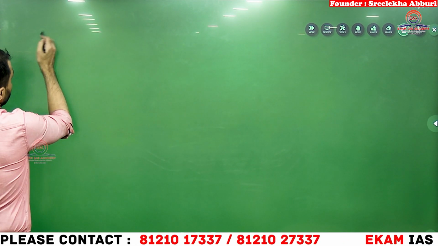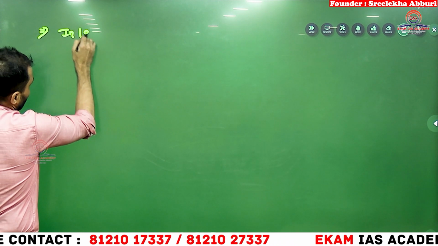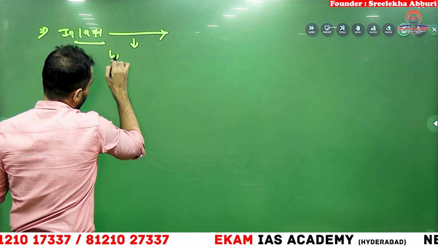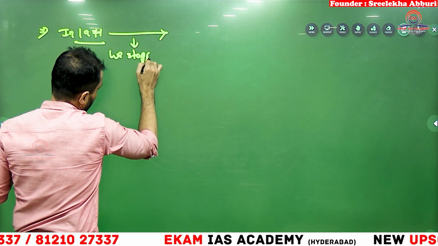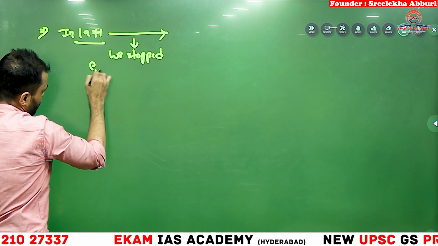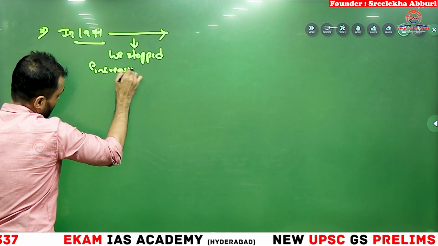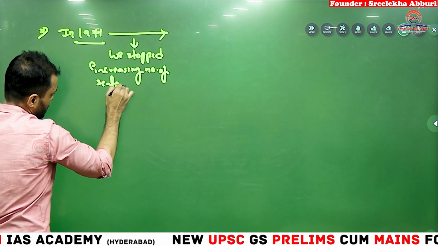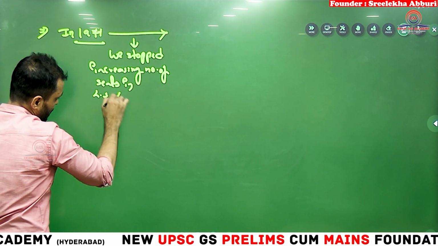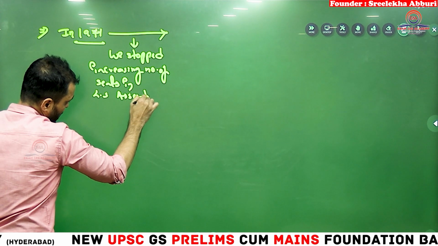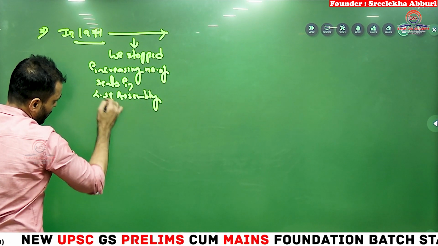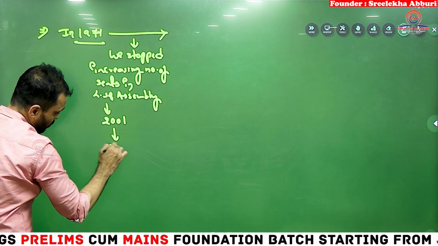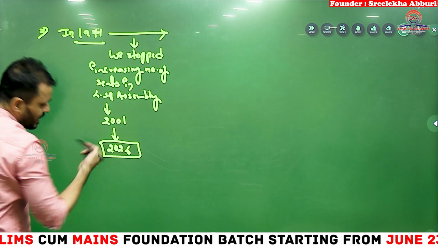Okay, students. In 1971, we stopped increasing the number of seats in Lok Sabha and Assembly. Initially we stopped till 2001, but we extended it now up to which year? Up to 2026.